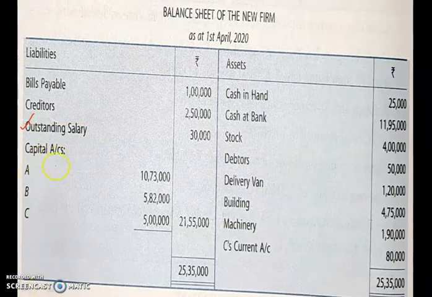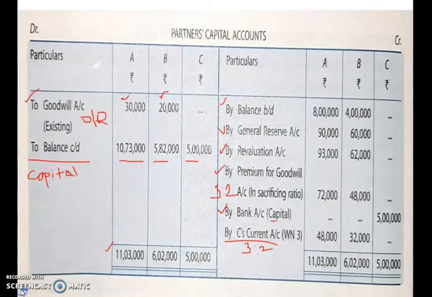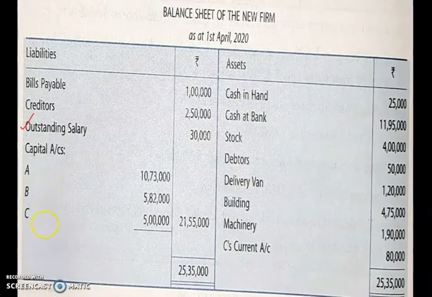the capital. In the partners' capital account, see the "by balance carried down", I wrote that it is a capital, the same amount you have to show over here itself with 3 partners A, B and C. So that carry down amount will be shown over here. Make a total of that and you will have to write over here. Okay, so your liability side is over.